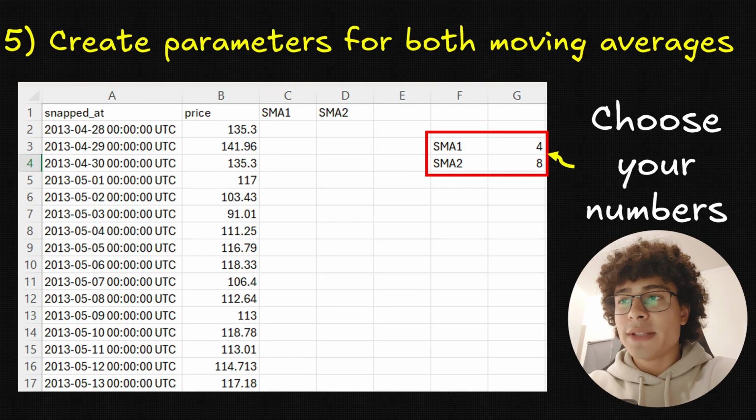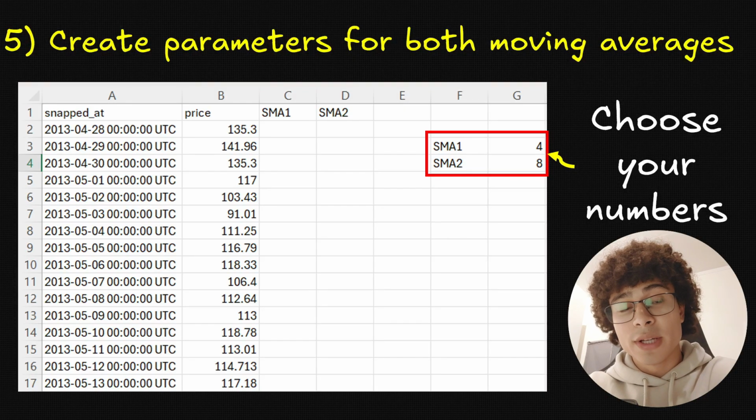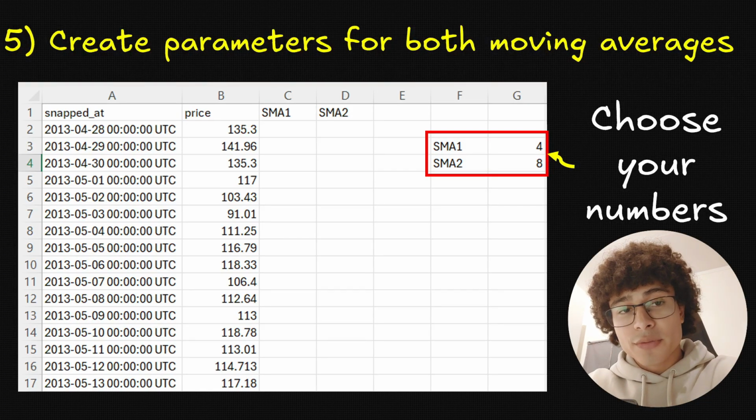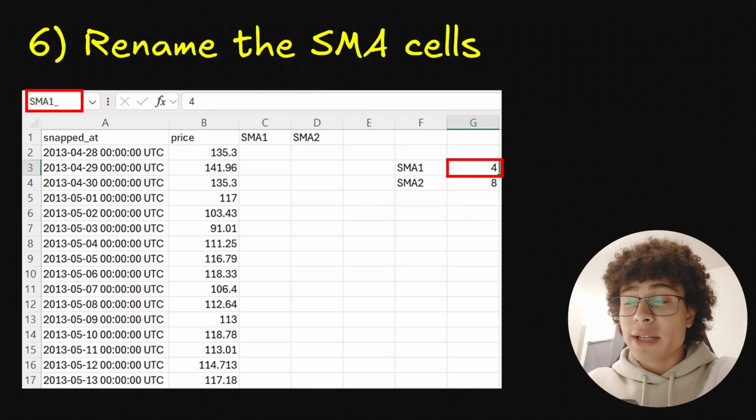Now, next we want to create the parameters for both moving averages, so SMA1 and SMA2. Remember, SMA stands for simple moving average, so SMA1 will account for 4 units of time, and SMA2 will account for 8 units of time. Note that I used those numbers just for the sake of the example. I did not try to maximize profit with this strategy, so you can actually choose your own numbers. Next, you are going to select each parameter, so 4 and 8, and rename them. So my cell G3 will now be called SMA1, and my cell G4 will now be called SMA2.